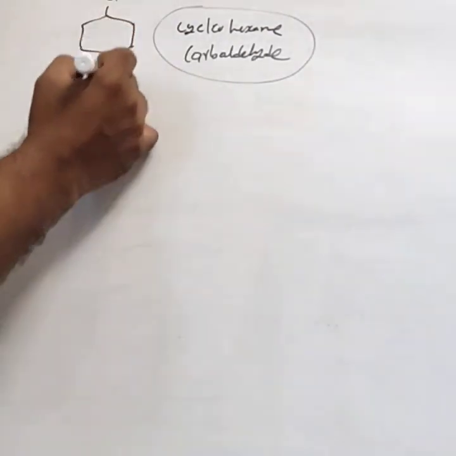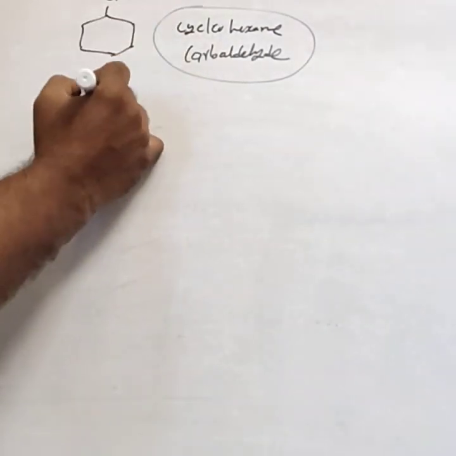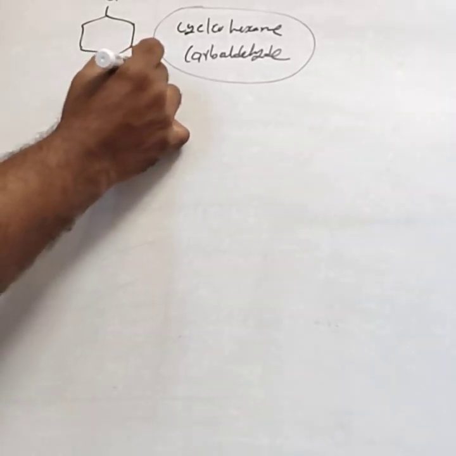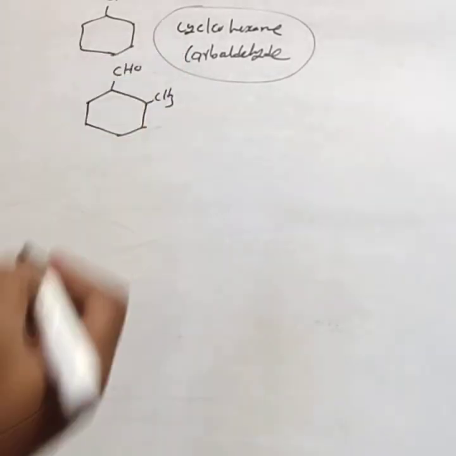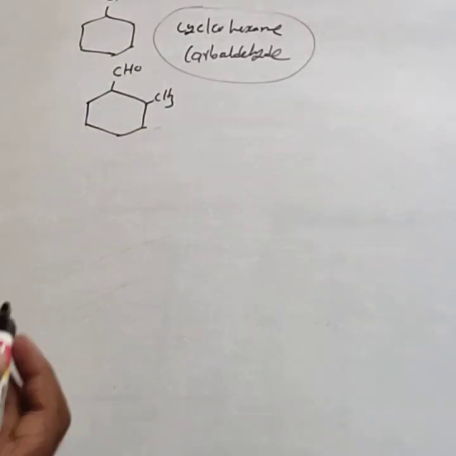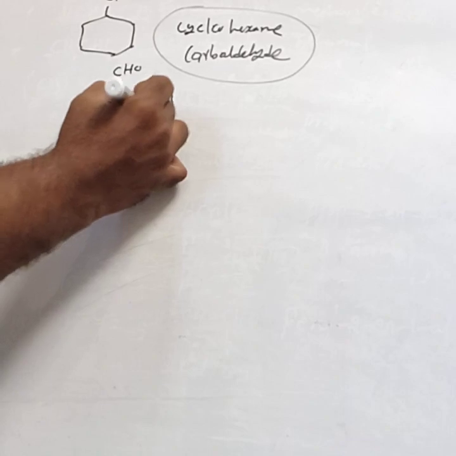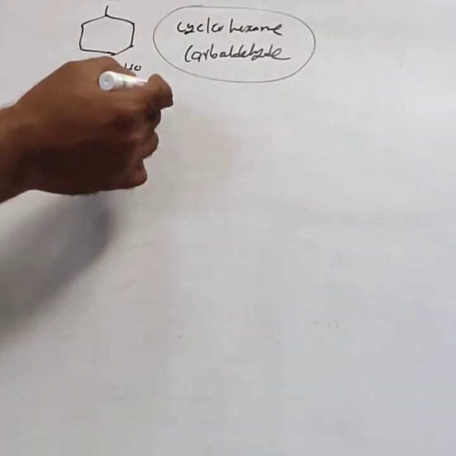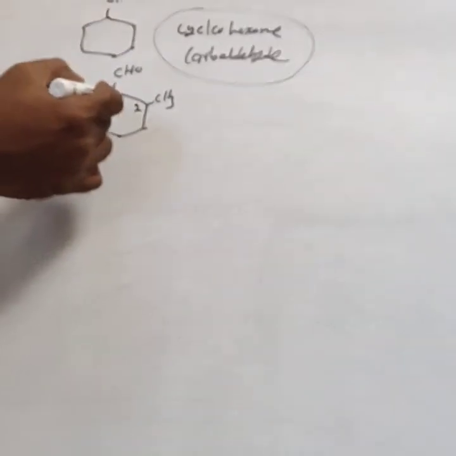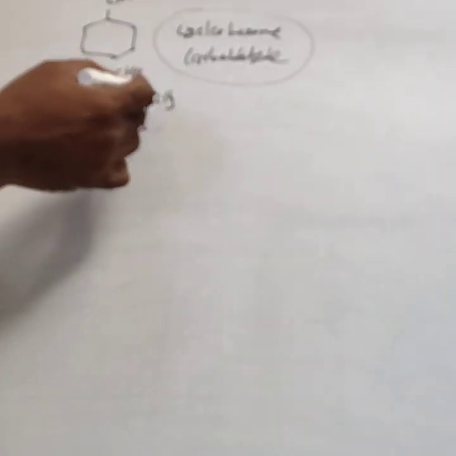Then one more example, same, but instead of this you take here CH3. Then the IUPAC name for this one: this is the first position, this is the second position. 2-methyl cyclohexane carbaldehyde. 2-methyl, this is the substituent position.